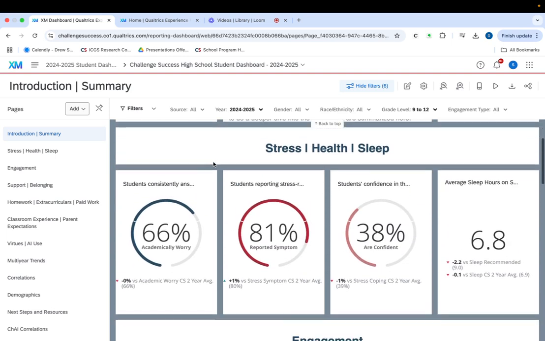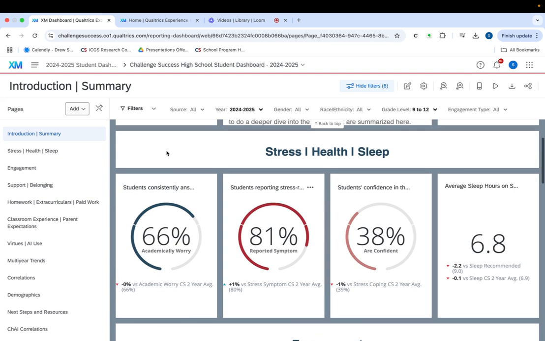Inside of each of these, you'll note that there's a dial that gives you some high-level data. You'll also note that there'll be some comparison data underneath. Inside the comparison data, you'll see how your school's responses in this area compare to our 2-year rolling average for that same category. We hope this data helps you see your data in the context of what other schools are seeing in this area, while also giving you a chance to focus in on your data in particular.